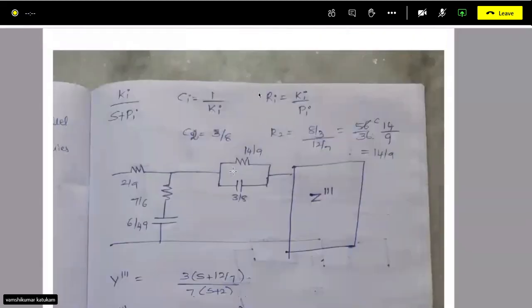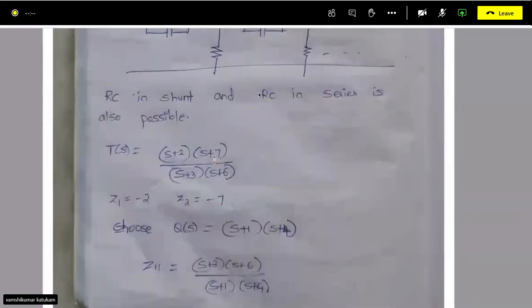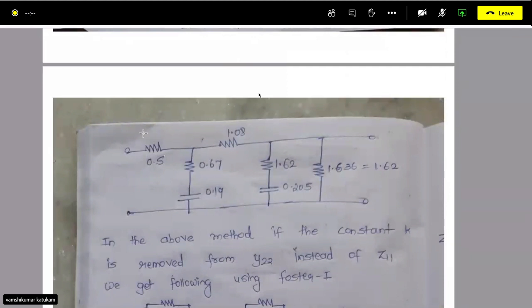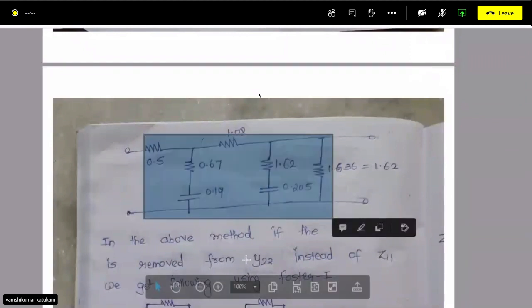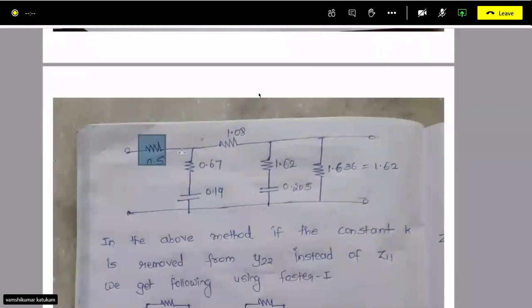So if you see the network structures, whether it is this structure or the other structure, as I discussed, you have to shift the zeros. After shifting the first zero, if you are taking the Foster 2 method, you will get an RC shunt.